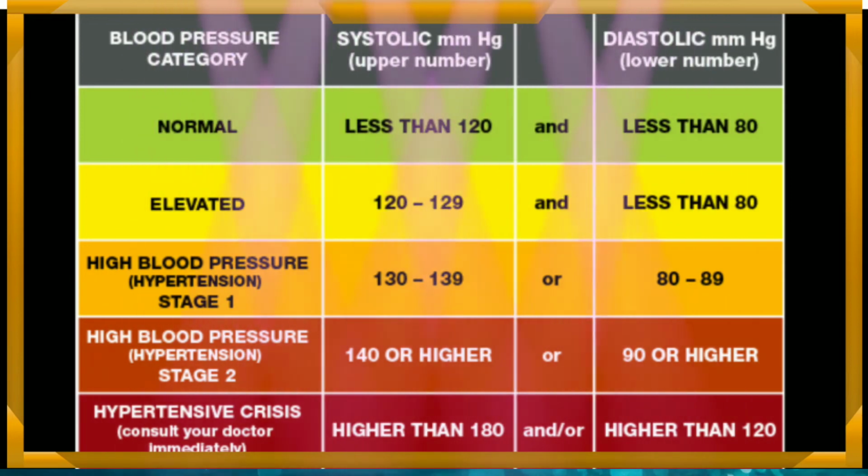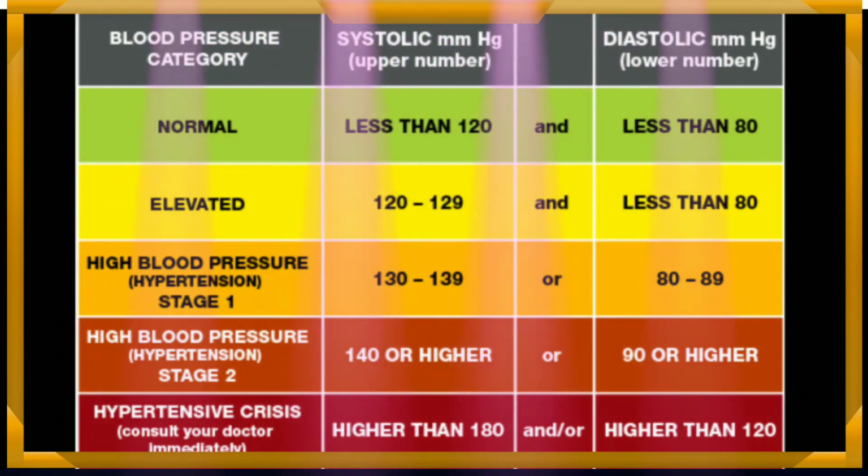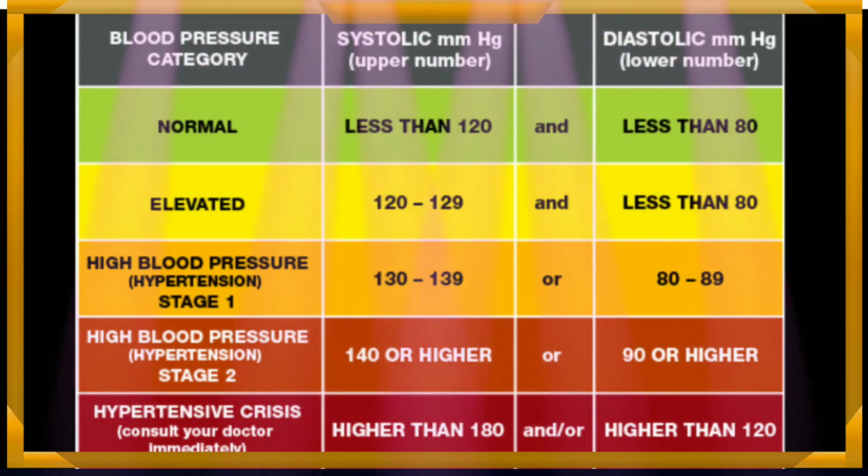Hypertension stage 1: the systolic pressure is 140 to 159 millimeter, whereas the diastolic pressure is 90 to 99 millimeter. And in hypertension stage 2, it is more than 160 millimeter, whereas the diastolic pressure is more than 100 millimeter.